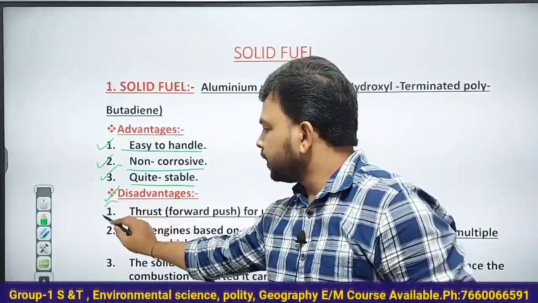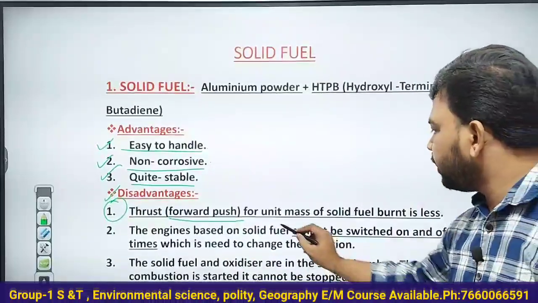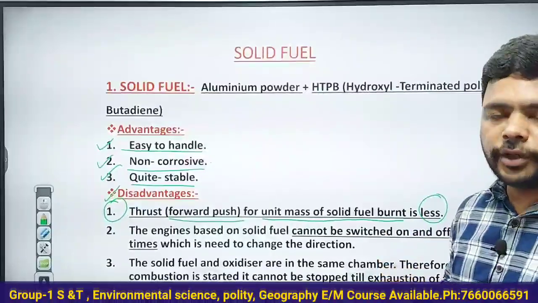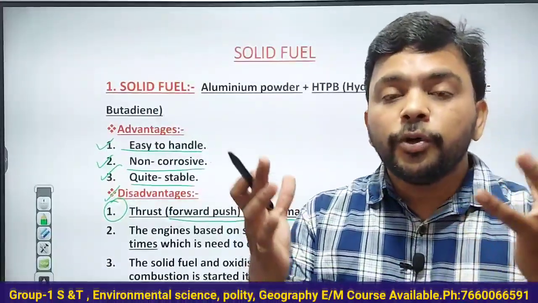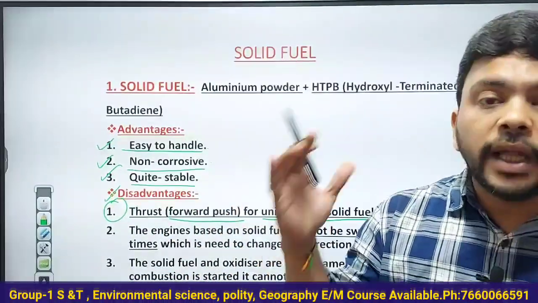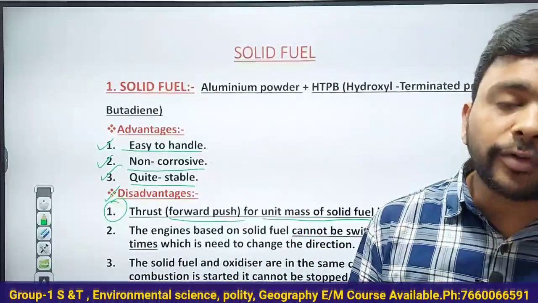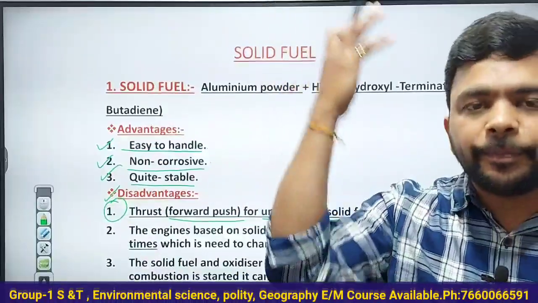See here, the thrust or forward push for unit mass of solid fuel burnt is less. Just now I told you, the specific impulse is the amount of fuel in kilograms burnt in 1 second, so that the quantity of thrust or forward push generated is more to take the rocket up.